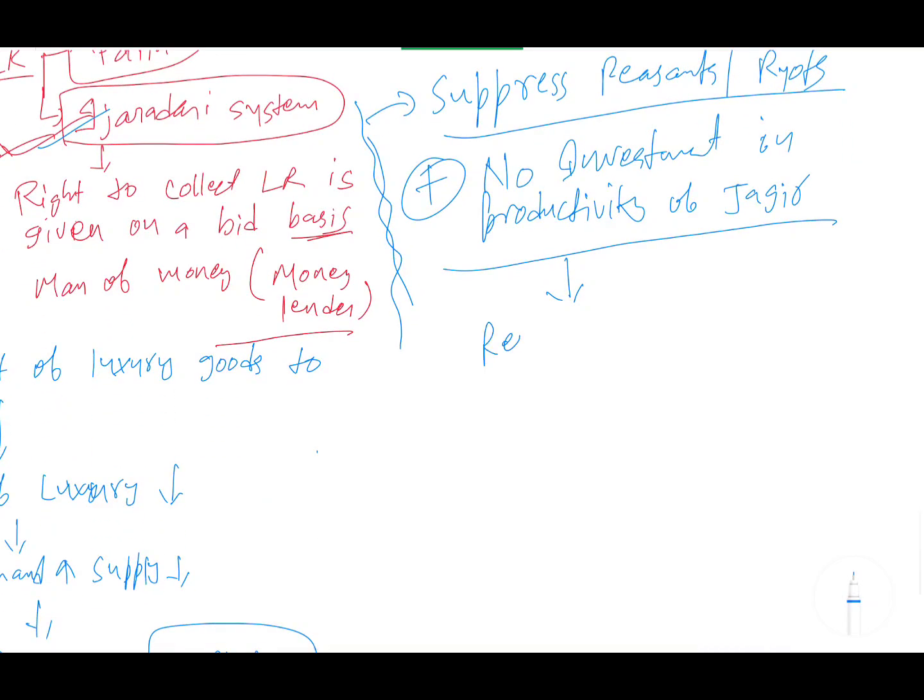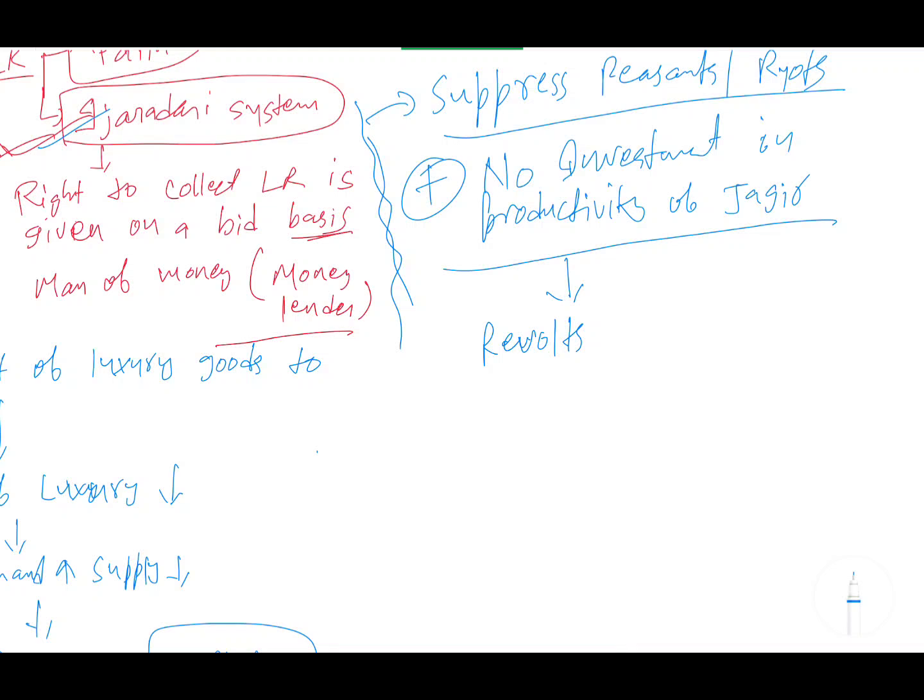I have told you that wherever there is suppression, at that time revolt will not happen, but over a period of time you can see revolt will happen. If you study the French Revolution of 1789, there also the anger slowly started accumulating, and that led to the revolt of 1789, the French Revolution.